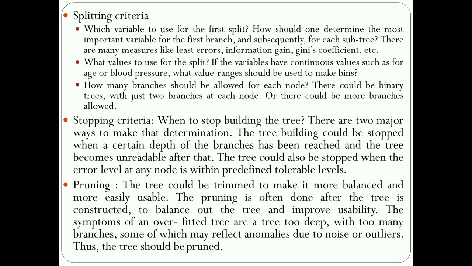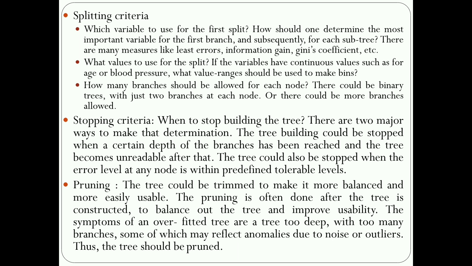Stopping criteria means, if you're building the tree with a root node and decision nodes, the building of the tree could not be stopped until a certain depth of the branches is reached. Then automatically you can stop that tree, or it becomes unreadable after that. Or if there is an error level, the tree could not have stopped.